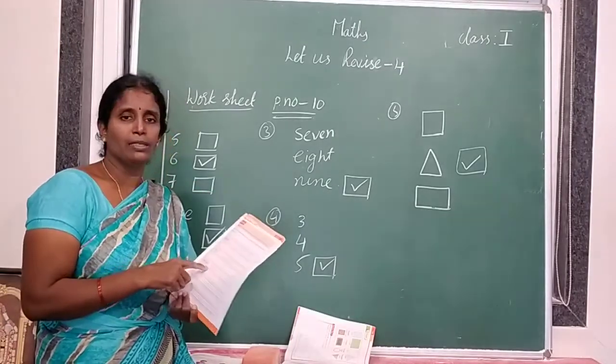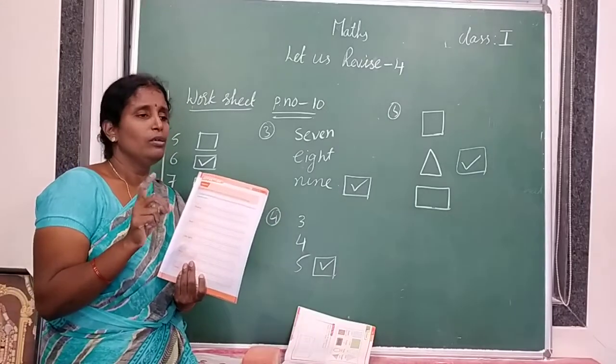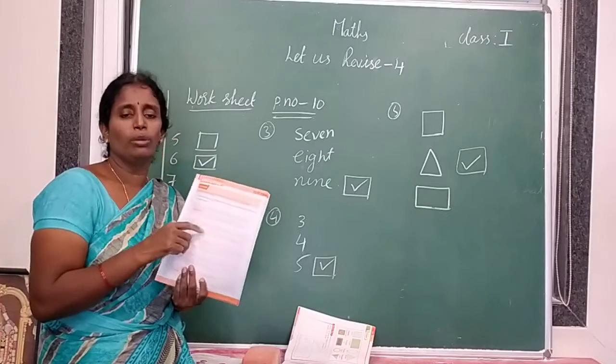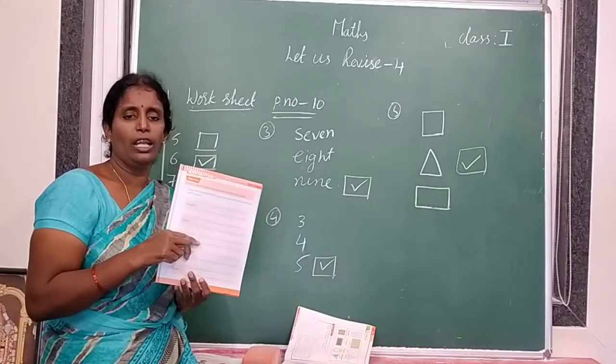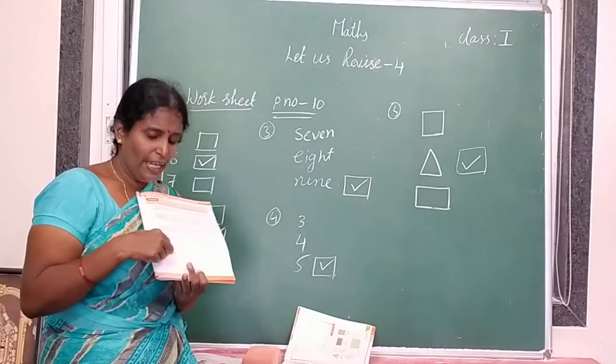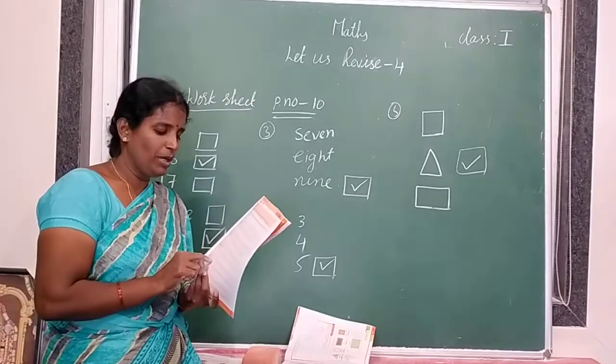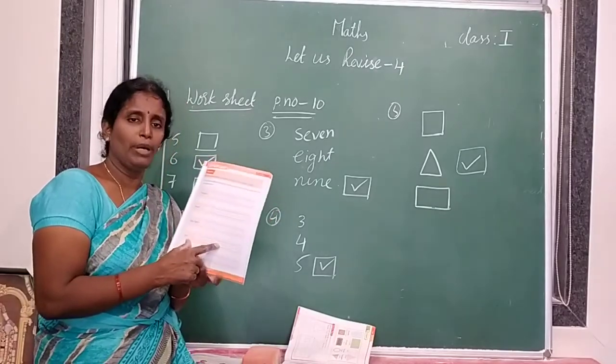Next, tube lights. In each and every room, only one tube light will be there. So, count total number of tube lights. How many tube lights are there in your house? Count and write. Okay. Next, fans. How many fans are there? So count the number of fans and write its number name.